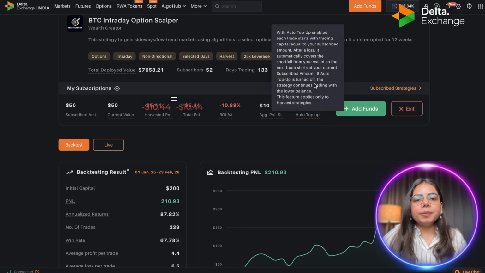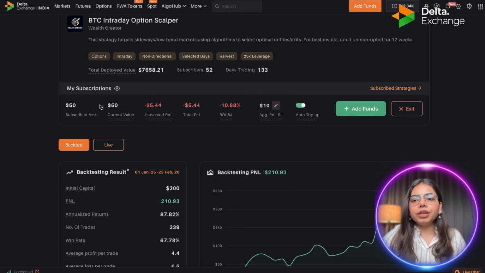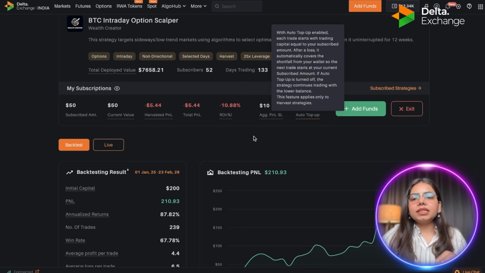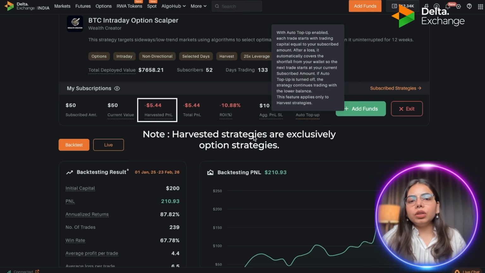If the auto top up is turned off, the strategy continues trading with the lower balance. The strategy will take trades at the current value, whether it is $50, $45, or $30, whichever amount is present at the current value. This feature is applied only to the harvested strategies, that means only to option strategies, because the harvested PNL feature is only there in option strategies.